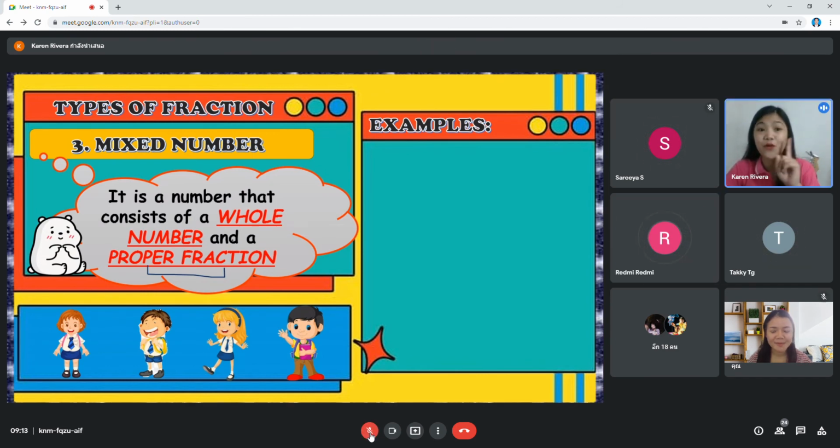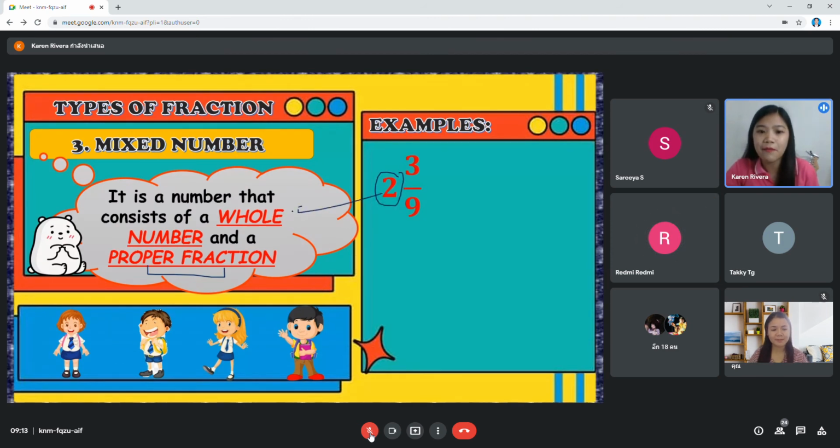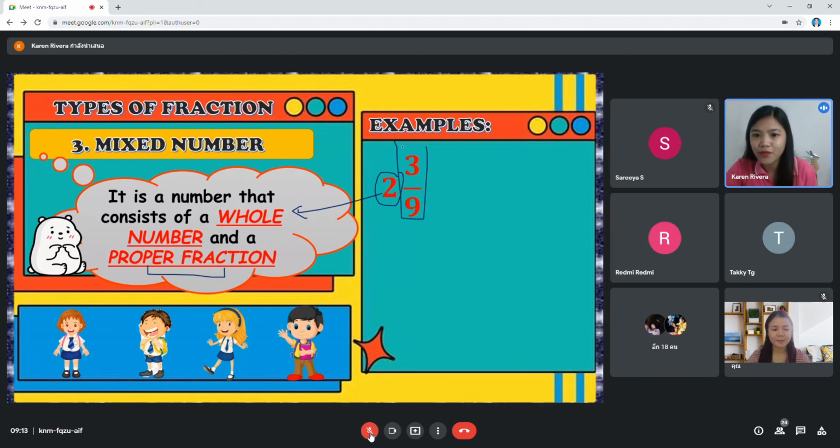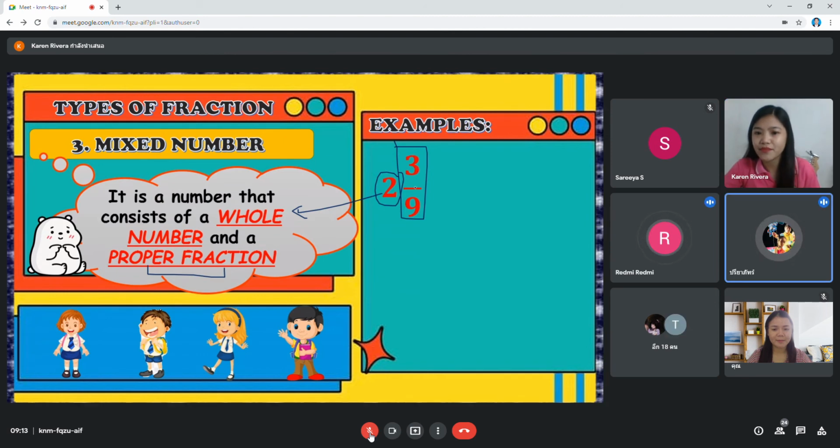Okay, so for you to clearly understand, I have here an example. One of the examples of a mixed number is this. Look at this number 2, this is what we call a whole number. And this, how will you read this number? 3 over 9.